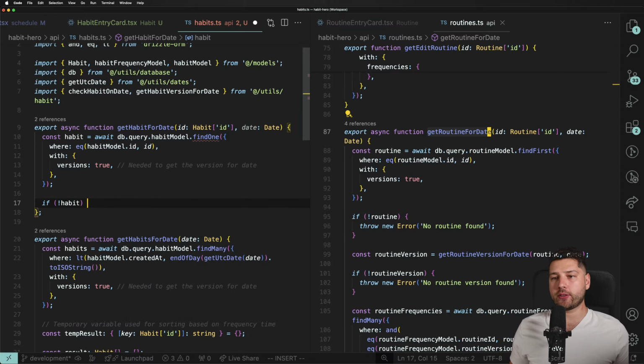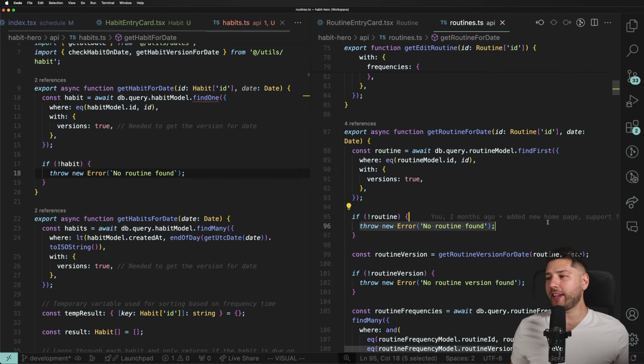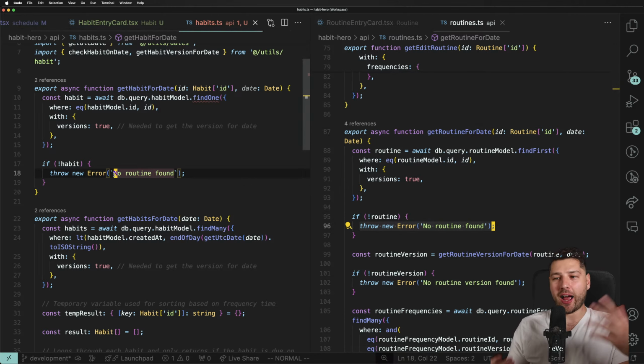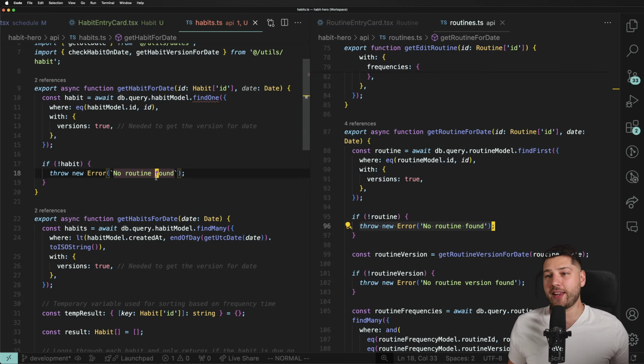Then we're going to make a check. If not habit, we're going to throw new error, habit not found. Do we need to put the ID here? I don't think we need to put the ID. We didn't put it in the routine, so we're not going to do it. Let's put no routine found. Why does Copilot, it knows that I have here no routine found, why does it put the ID and stuff like that there? Just copy exactly as it is. And see, I just realized it's a mistake. It's not routine, it's habit, right? We're doing habits now. That's going to get confusing real fast. Oh man, habits and habits.